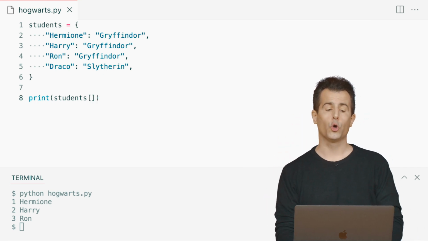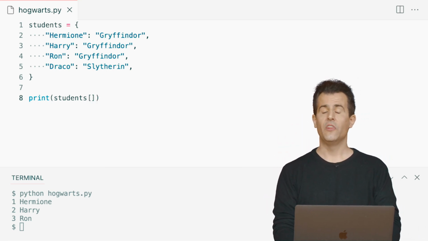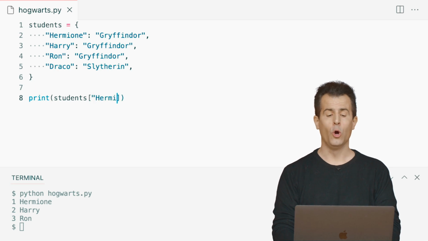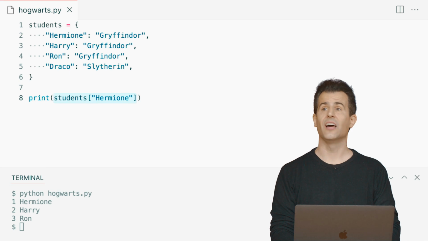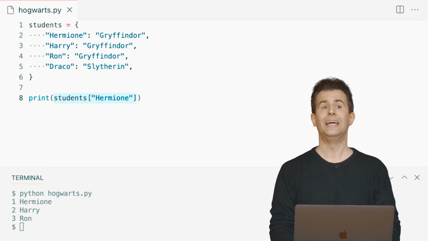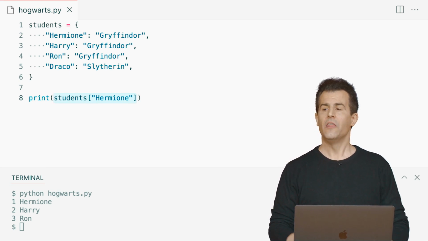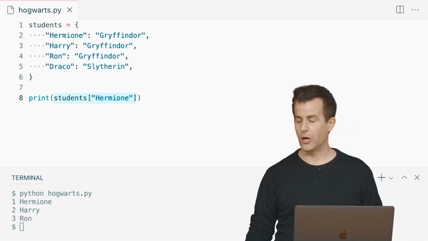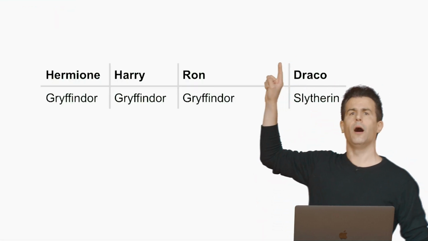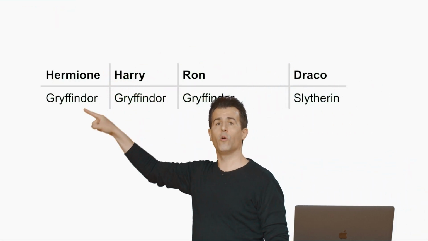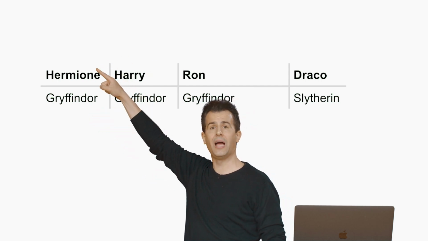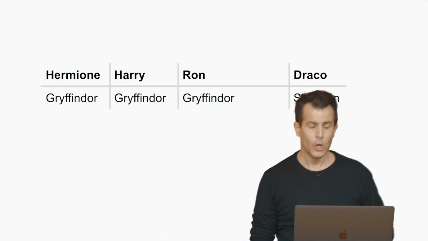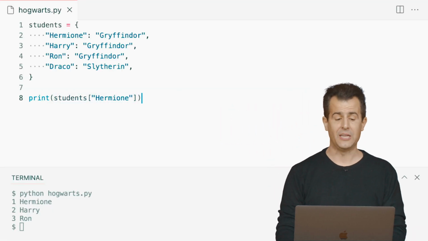So if you want to print out Hermione's house, the key you care about is quote unquote Hermione. And what this syntax here will do, notice it's not a number 0 or 1 or 2. It's literally Hermione's name. This is like going to the chart earlier and saying, all right, give me Hermione is my key, Gryffindor is the value. That's what we're doing here syntactically. We're looking up Hermione and getting the value thereof. So if I go back to my code, that should print out Gryffindor.